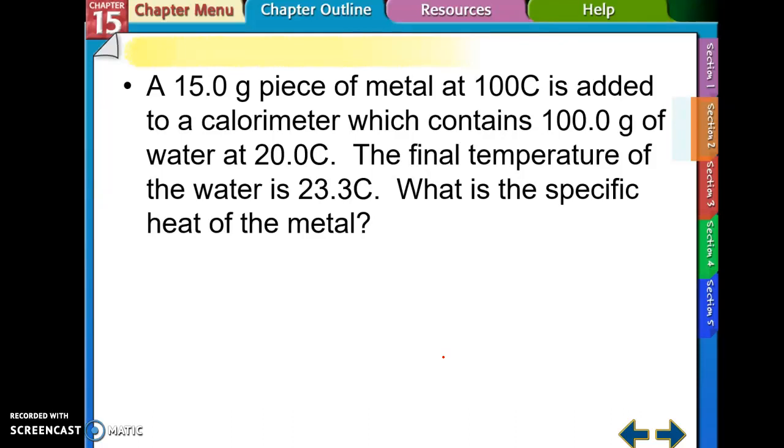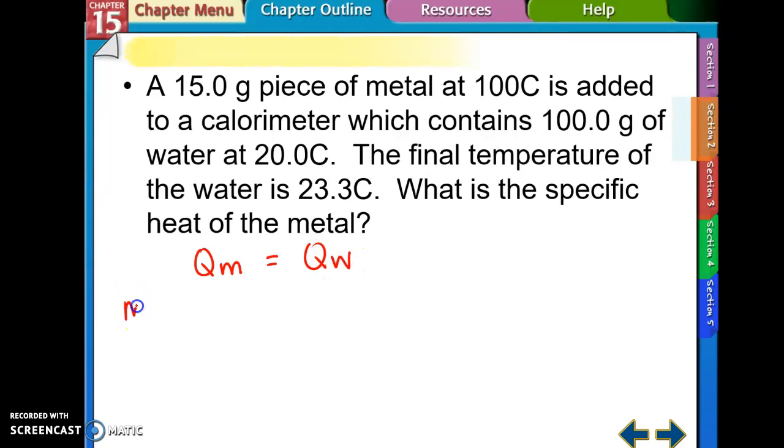So here, this one gives me 1, 2, 3, 4, 5 different numbers. Well, when I'm using the Q equation, what that means is that the heat lost by the metal is equal to the heat gained by the water.